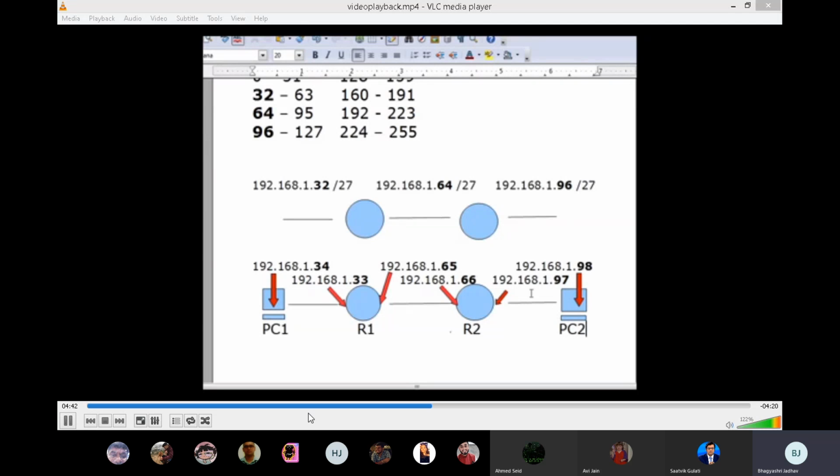network, and the first usable host will be 97, and so router 2's fast Ethernet interface will be the 97, and then the second usable host in that network will be PC2. So PC2's NIC will be 98. PC2 will be 98, and his gateway will be 97, the router 2 Ethernet interface. So that's how we're going to set up this network, and we're going to set it up in Packet Tracer.